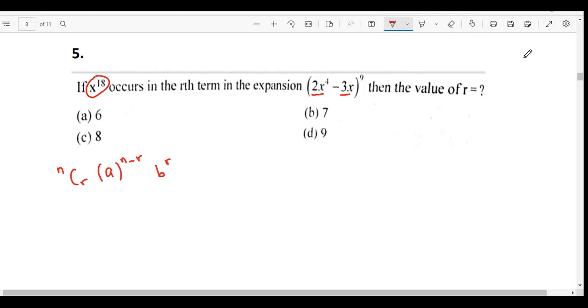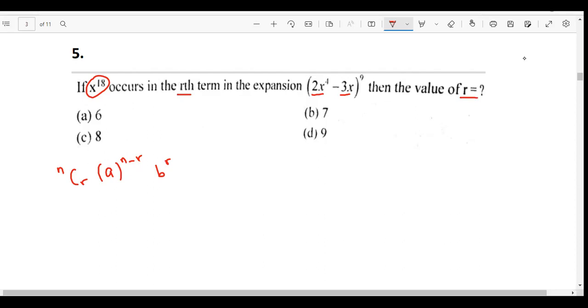Okay. So basically, we know that x power 18 occurs in the rth term in the expansion of this, then what is the value of r? Now, okay, let's make it a bit simple here. At the end, you'll get a bit confused because of rth here and because of r here. But yeah, I'll tell you how to do it.